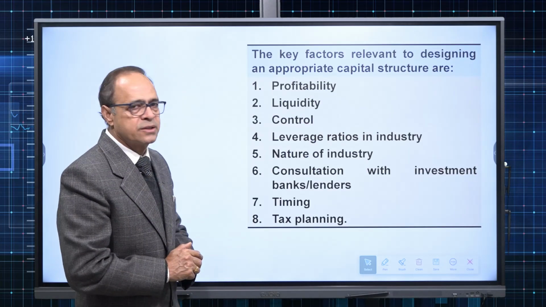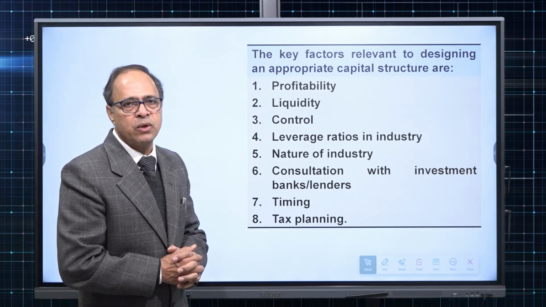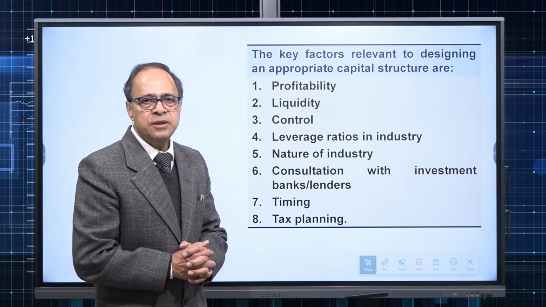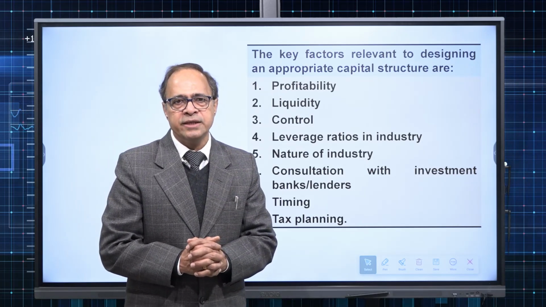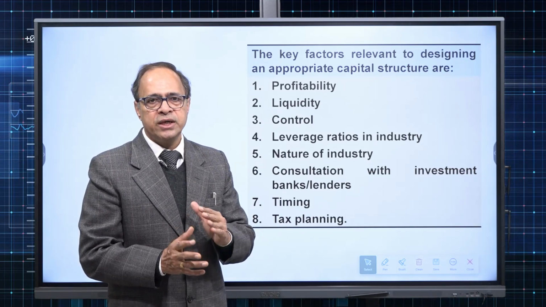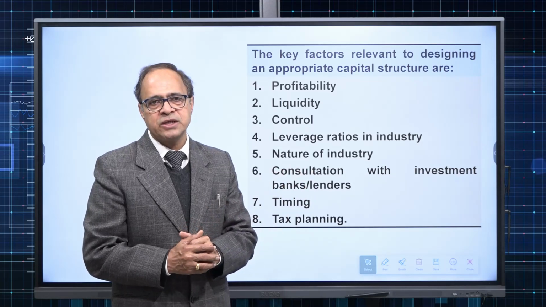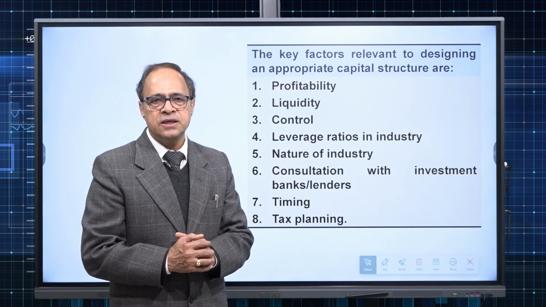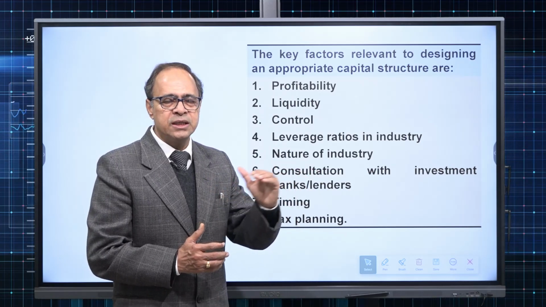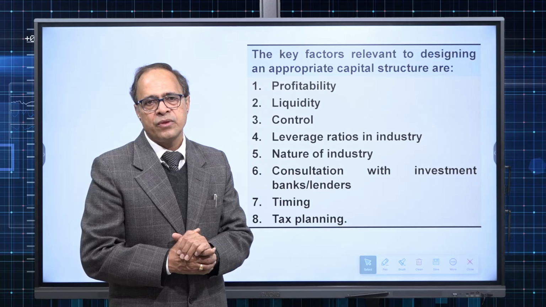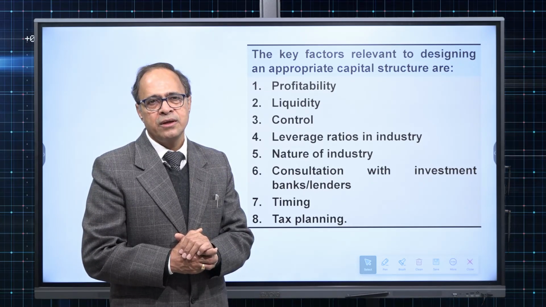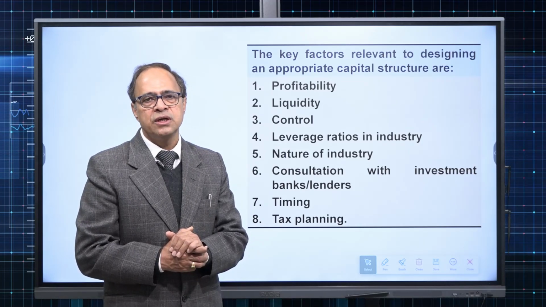Now, what are the key factors? This is a blend of qualitative, quantitative, and managerial factors. Profitability. Simply, if a company estimates, because everyone estimates, or it is required to estimate what is going to be the future prospects of the company. Now, if the company thinks that in the down the line 3 to 5 years, profitability will increase every year, that means operating profits are likely to increase year on year, then the company can easily afford leverage.